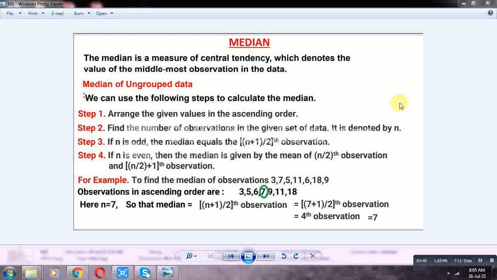So, steps to find the median of ungrouped data. We can use the following steps to calculate the median. First, arrange the given values in ascending order.